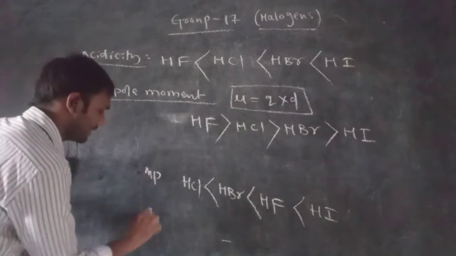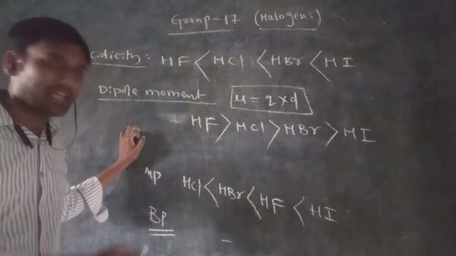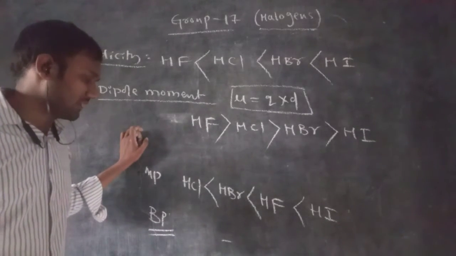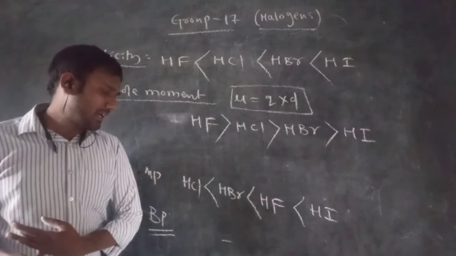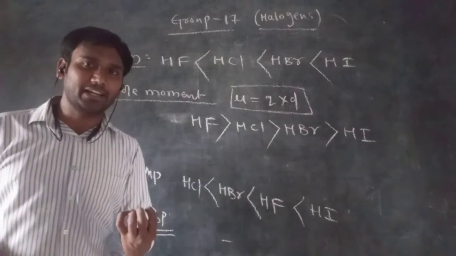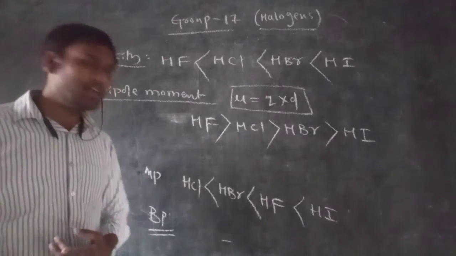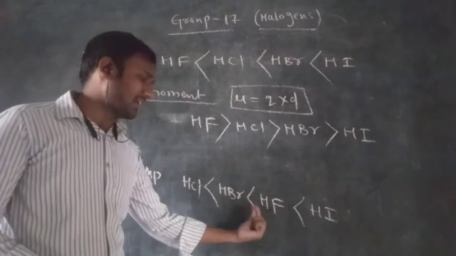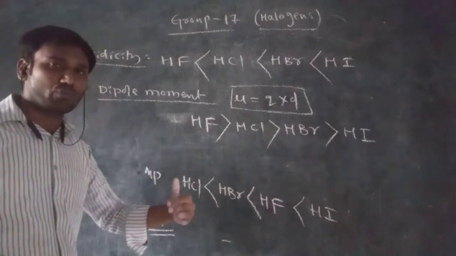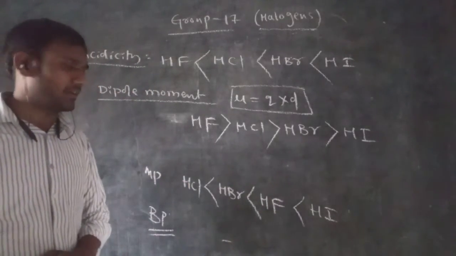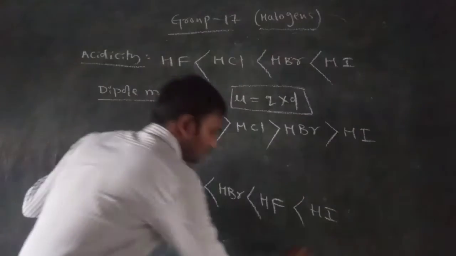Next, the boiling point. What is the boiling point? It is the temperature at which a liquid is converted to vapor. At 19 degrees centigrade or below, hydrogen fluoride is available in liquid form. To evaporate that liquid, more energy is required. That's why the boiling point of hydrogen fluoride is high.